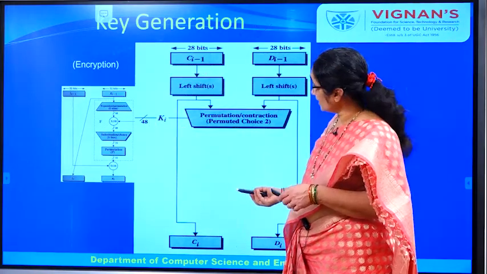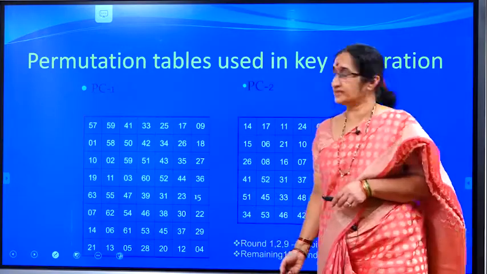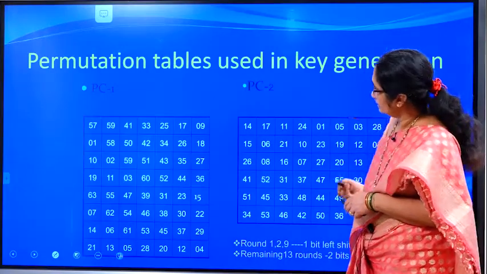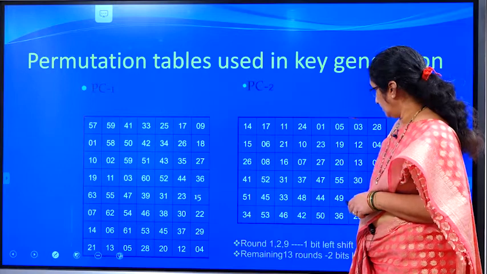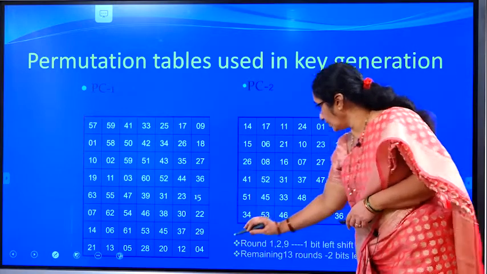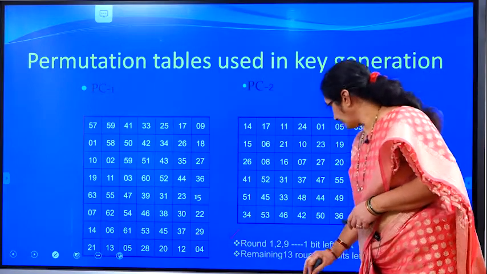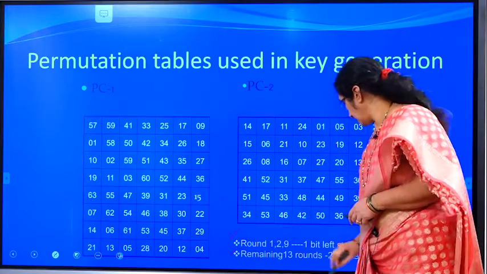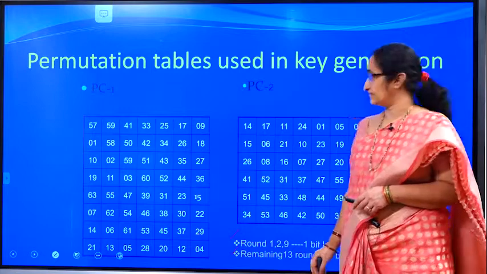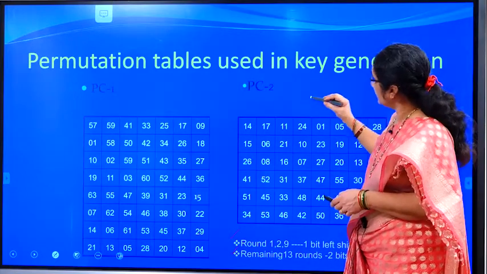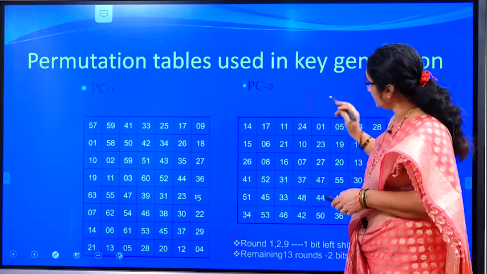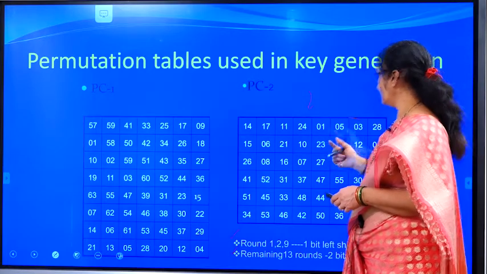And finally, how the permuted choice 1 and 2 look. In rounds 1, 2, 9 and 16, a 1 bit left shift is performed, and in the remaining 12 rounds we perform a 2 bit left shift. So, in permuted choice 2, it will just remove some bits.